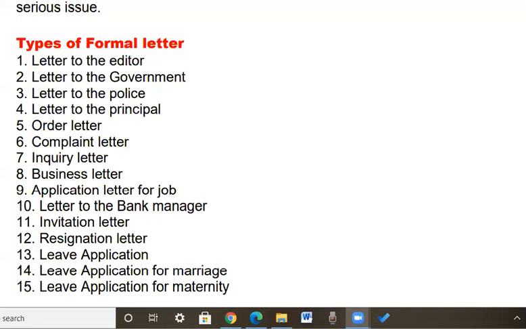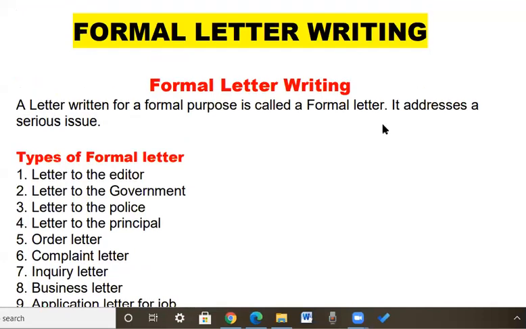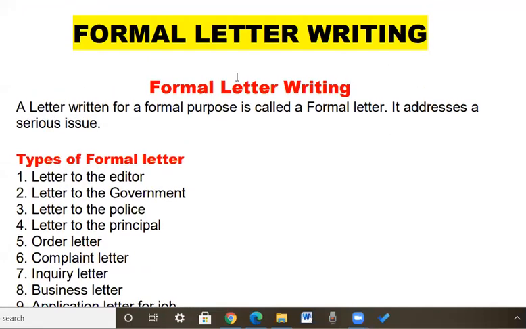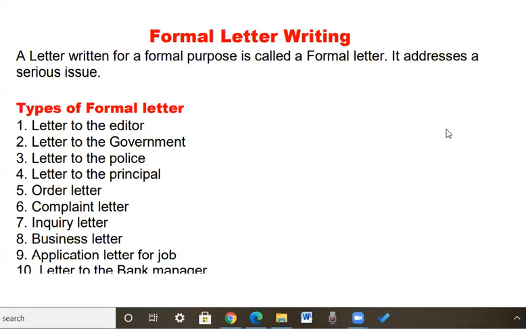Whoever has joined now, I can see someone has joined now. We are doing formal letter writing. Please write the heading formal letter writing. Then you write the definition of formal letter writing.